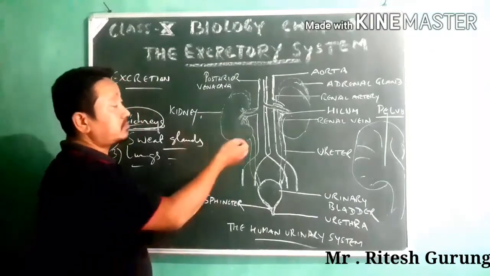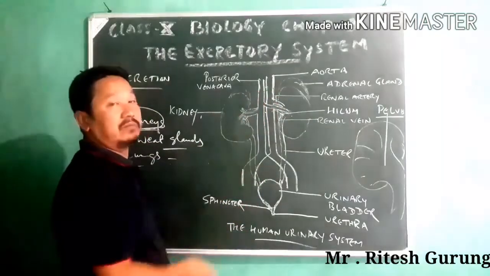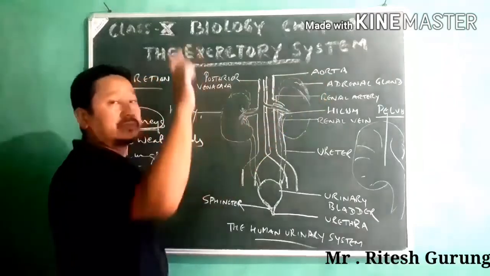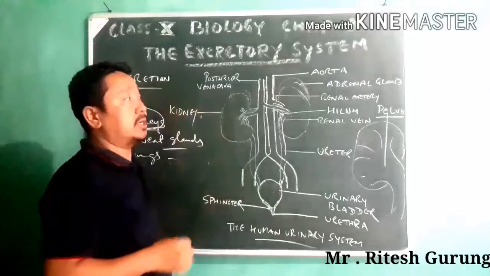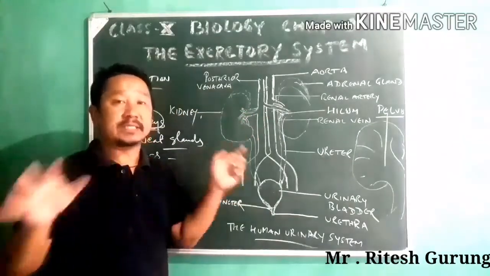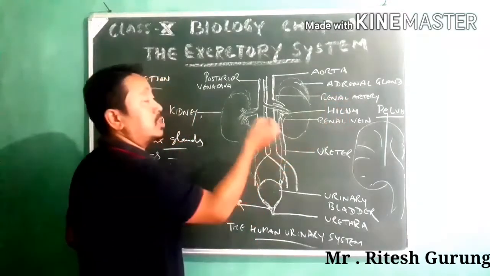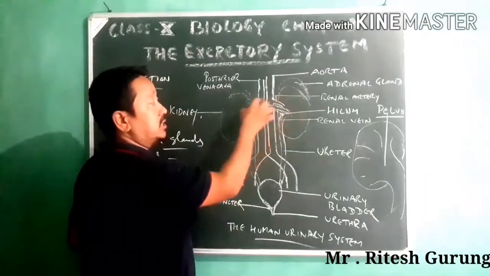There are two blood vessels. As shown here, the aorta comes out of the heart, and from the aorta another blood vessel branches out, that is the renal artery. The renal artery carries oxygenated blood into the kidney, on both sides.